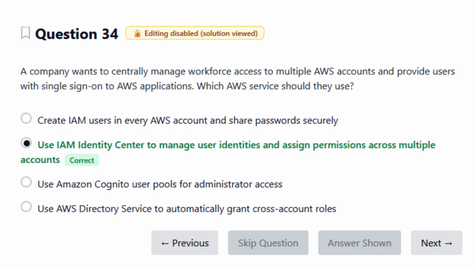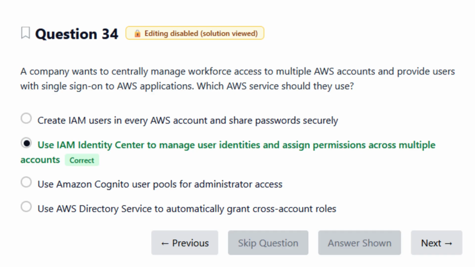IAM Identity Center, formerly AWS SSO, is built specifically for centralized workforce access. It lets organizations manage users in one place, provide single sign-on, and assign permissions across multiple AWS accounts and AWS applications using permission sets mapped to IAM roles.